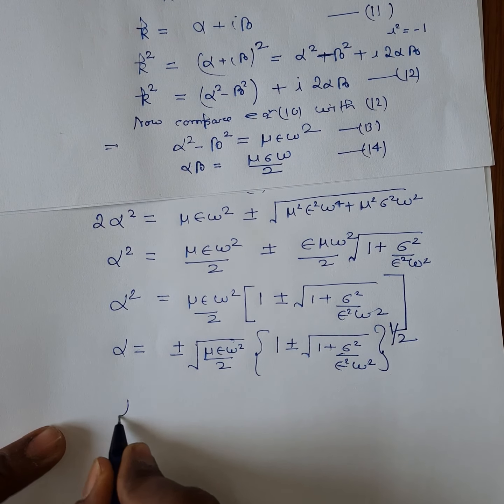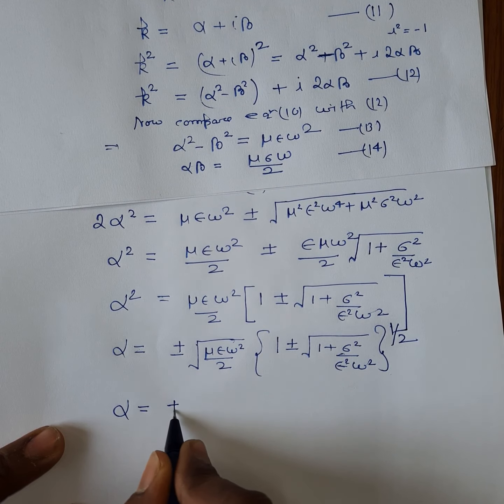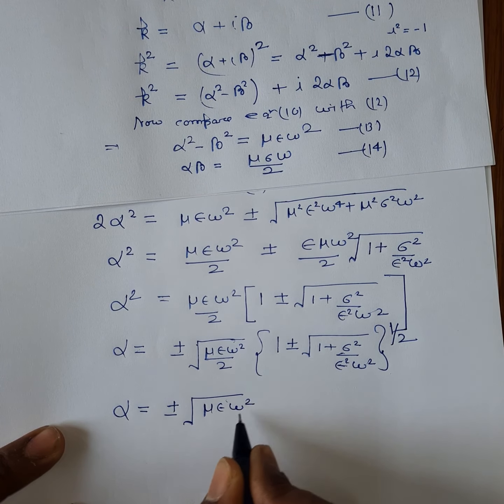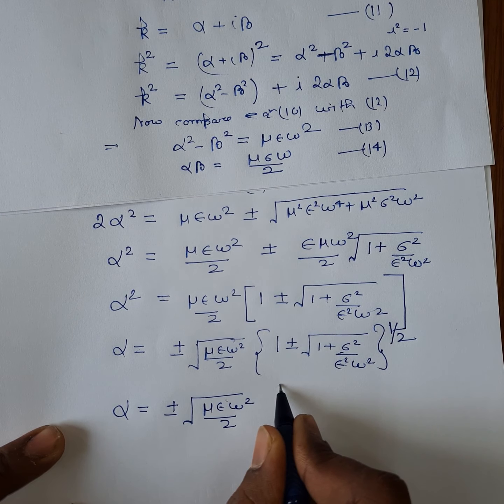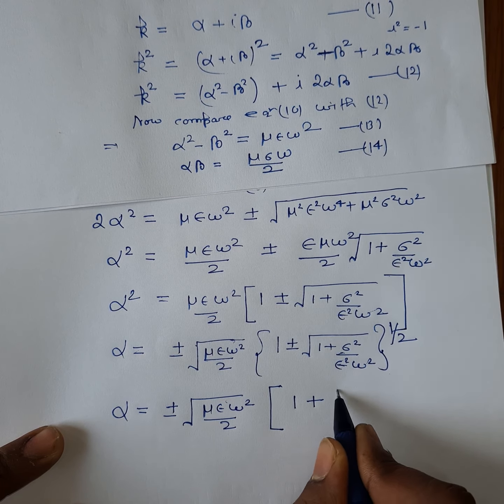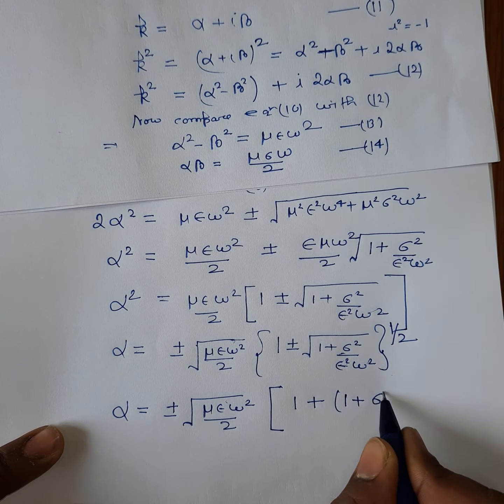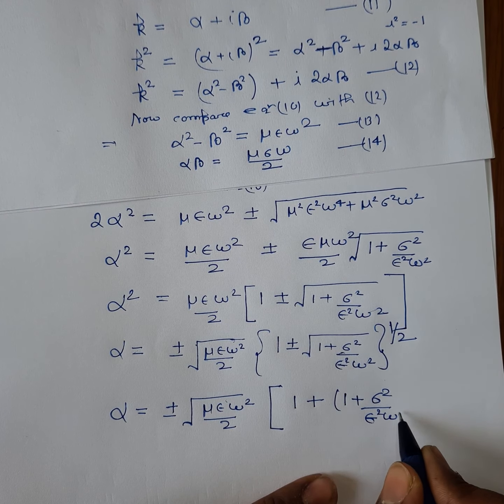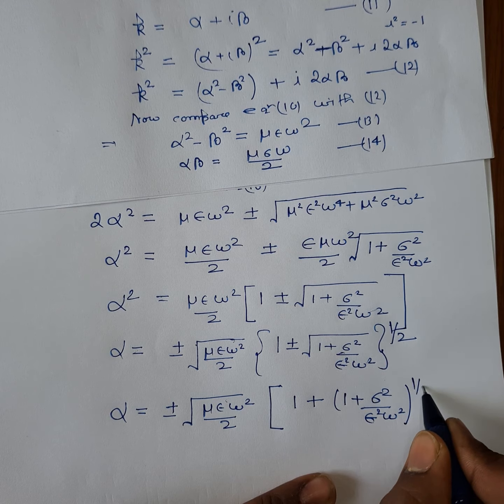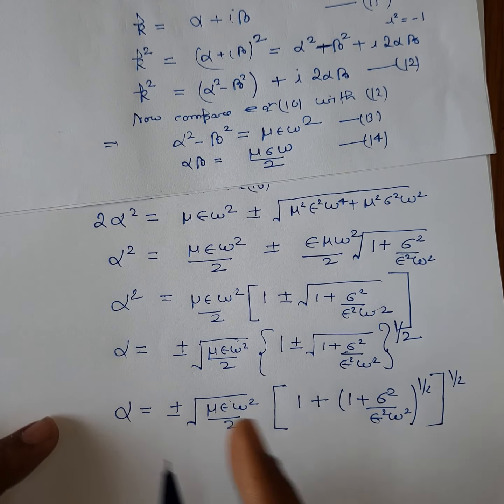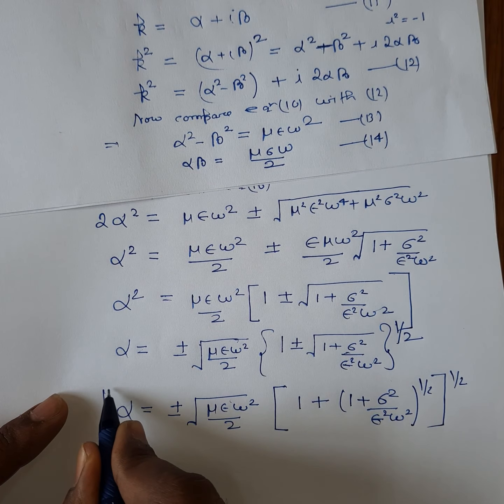So in more precise form you can write it as plus minus mu epsilon omega square by 2 in bracket 1 plus sigma square divided by epsilon square omega square to the power 1 by 2, whole power 1 by 2. This is the value of alpha.